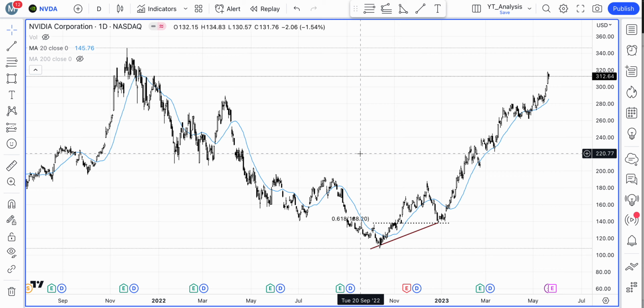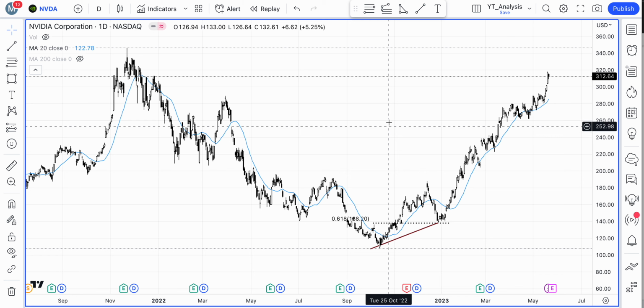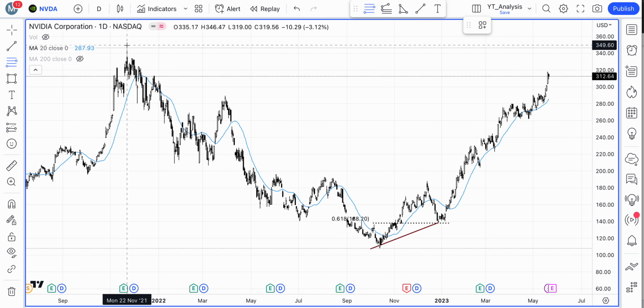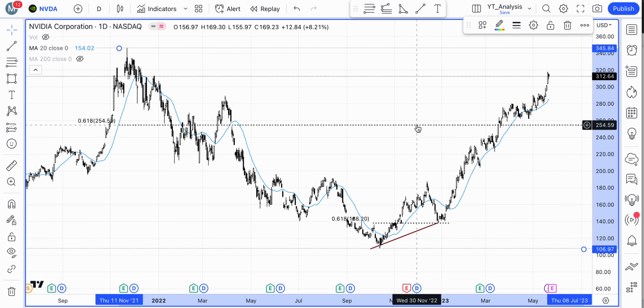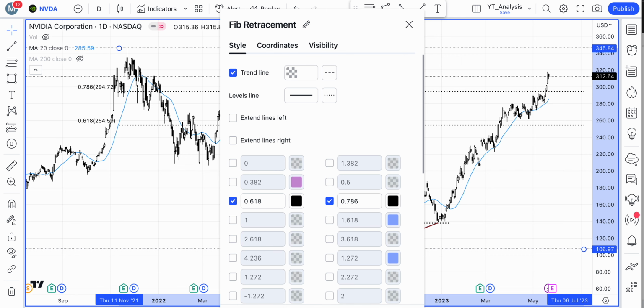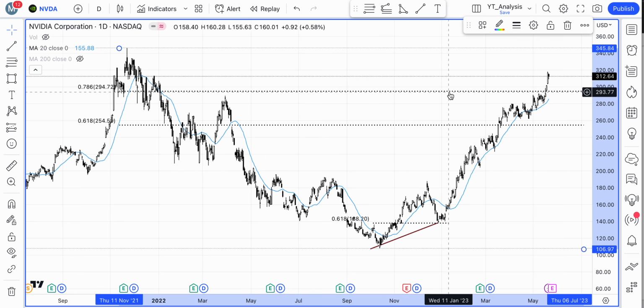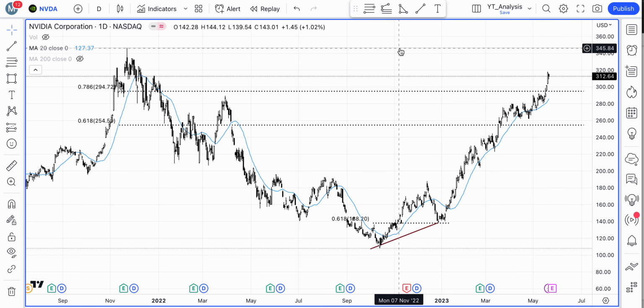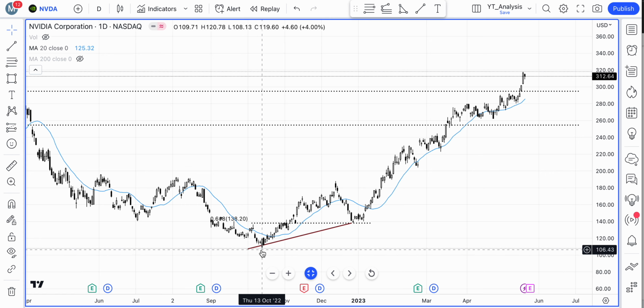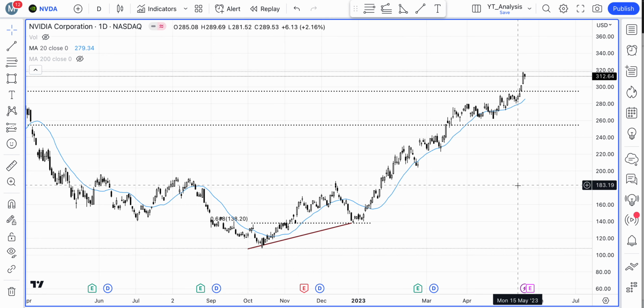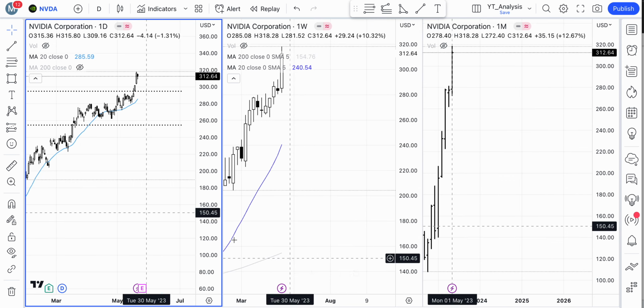This is one of the stocks that I should have put in for our video segment where we look at the key tech stocks, but I missed that, and I'm going to make sure that in the next video which we do, this stock is included. And where the stock is trading right now, it has in fact broken above the 78.6% Fibonacci retracement. Most likely it's going to go for the highs one more time. So this is one of the reasons that this one stock, look, it goes from 100 to 300. That's 3 times. It's going to have a pretty good impact on the overall index.